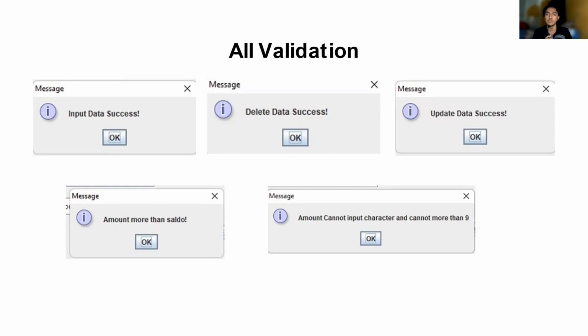And the next is amount cannot be character and cannot be more than 9, which means we are only able to input integer values, and cannot use a string or special characters, and cannot exceed 9 digits in the amount text.